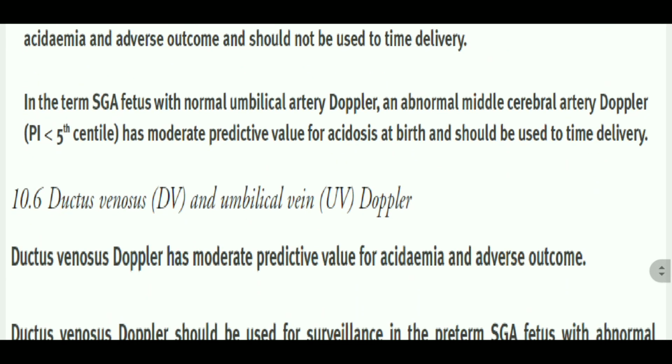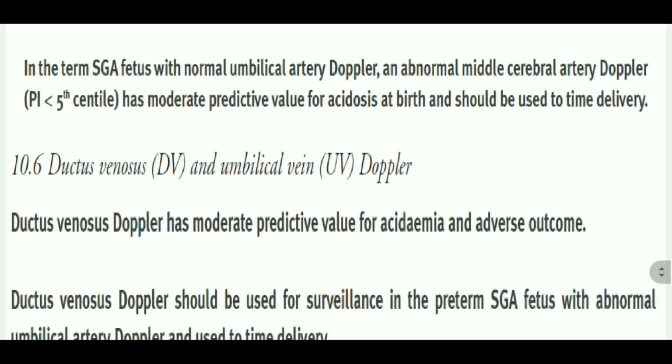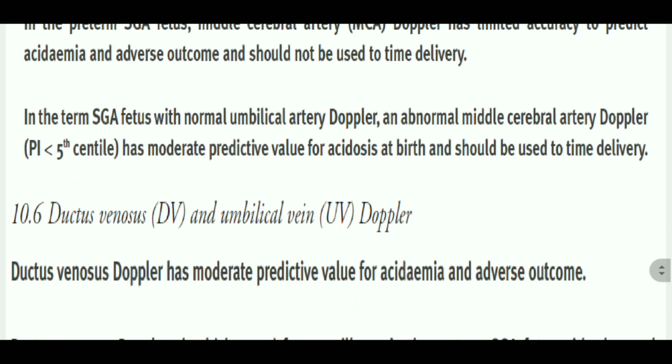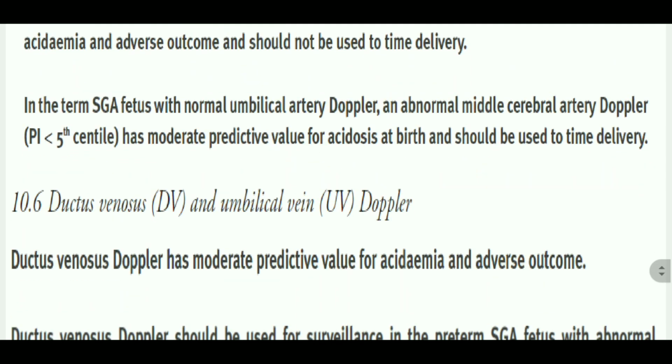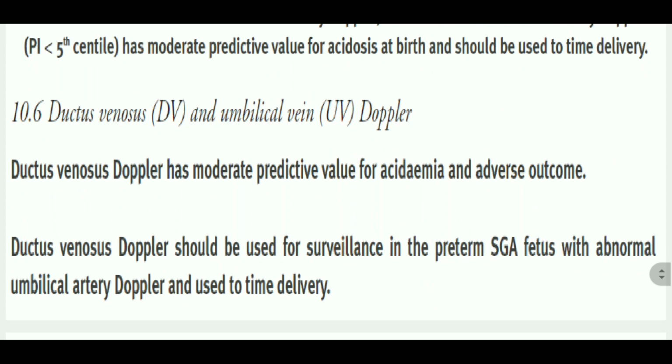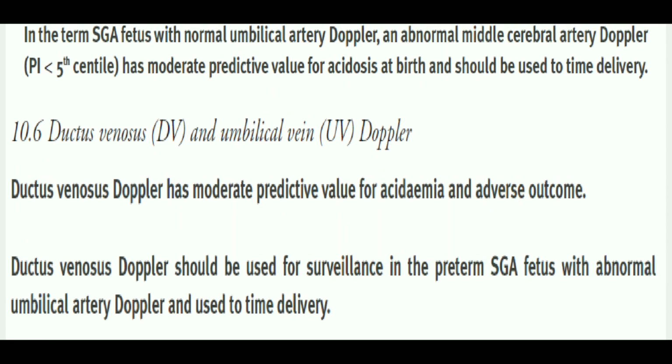So you can see from the chart that after 32 weeks we offer MCA Doppler. It has moderate predictive value in spite of the fact that we get a normal umbilical artery Doppler. But if MCA is abnormal, then it is very helpful in prediction of fetal acidemia. Now, ductus venosus Doppler has a moderate predictive value for acidemia and adverse outcome, and should be used for surveillance of preterm fetus with abnormal umbilical artery Doppler and used to time delivery.